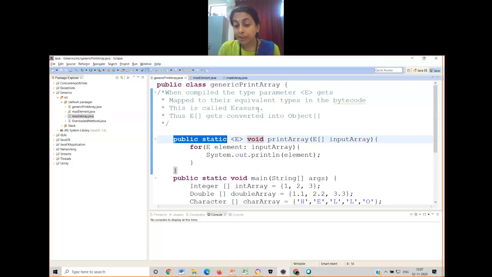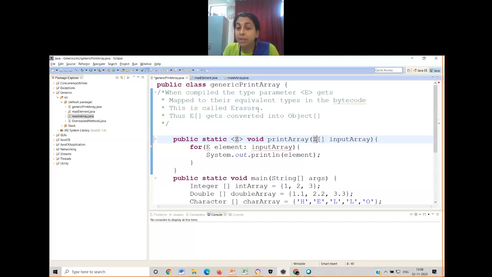Static is optional again. Okay, making public is optional again. If you want to make sure that that particular function has to be available everywhere, you make it public. Otherwise, it is optional. That's why I have written that square bracket for the access specifier. Okay. Then before you write the return type of the function, I write the type specifier. How I have written this? In pair of angular brackets, either you can write capital T, even you can write capital U, even you can write capital Z, but what you mention here, that has to be reflected everywhere.